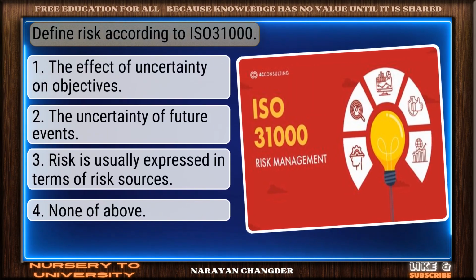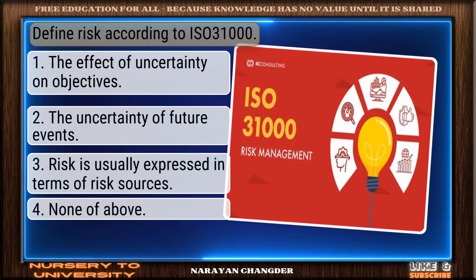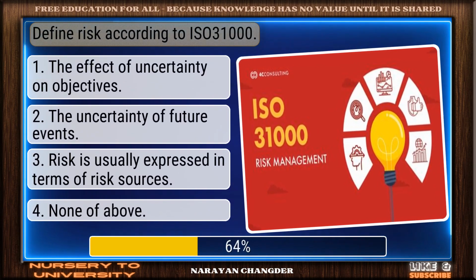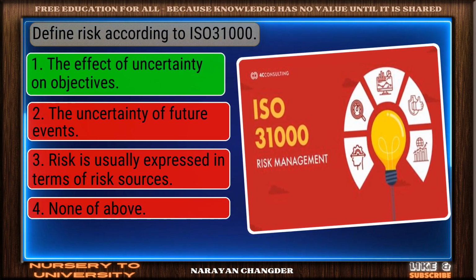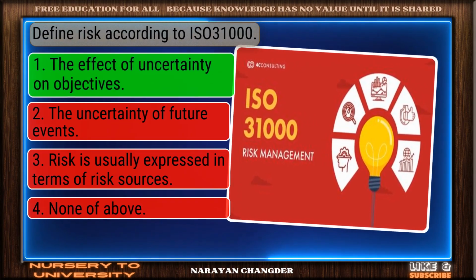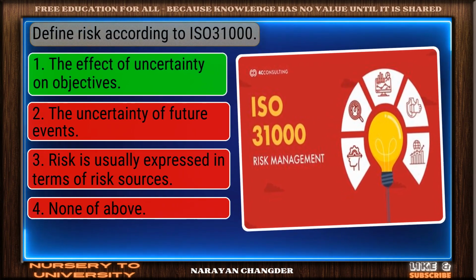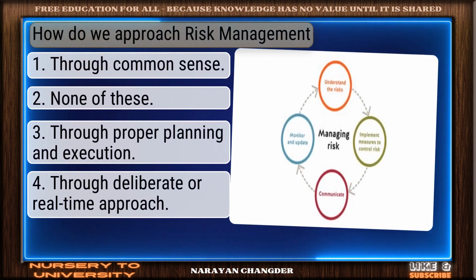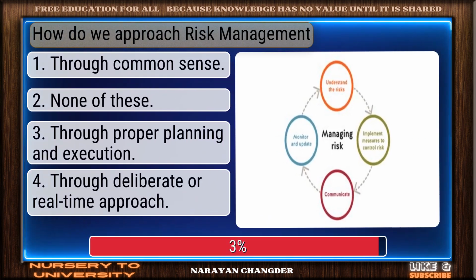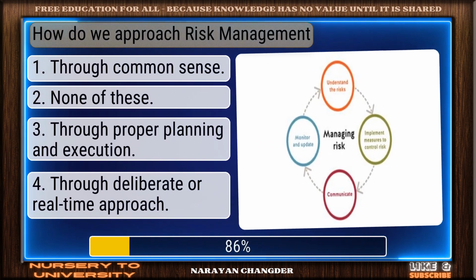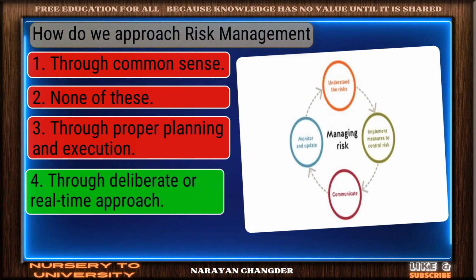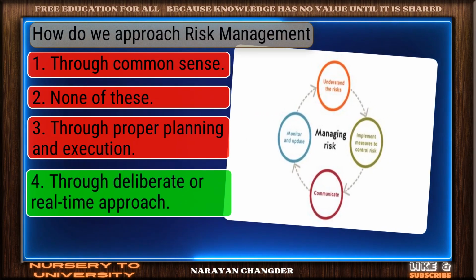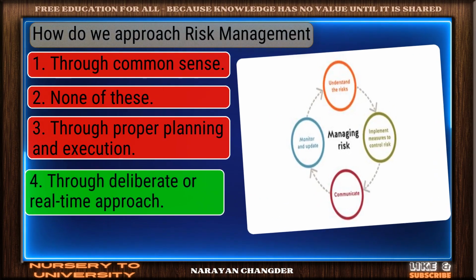Question number 33. Define risk according to ISO 31000. Valid point. The effect of uncertainty on objectives is true. Question number 34. How do we approach risk management? Great thinking. Through deliberate or real-time approach is the right choice.